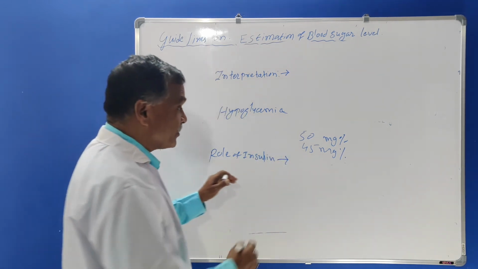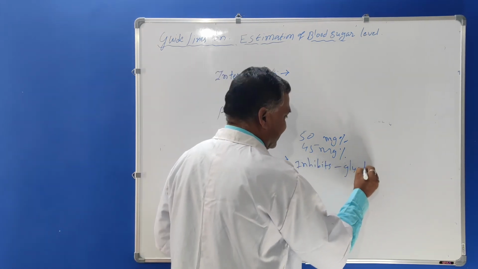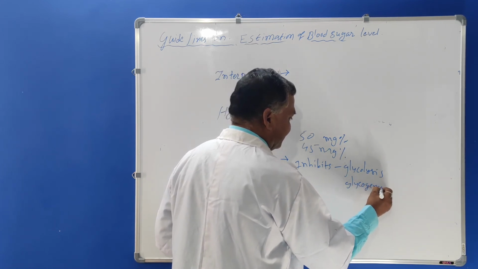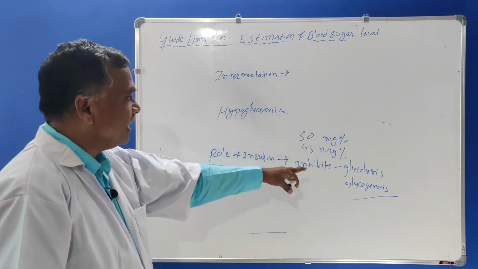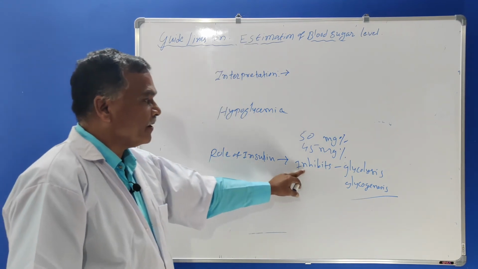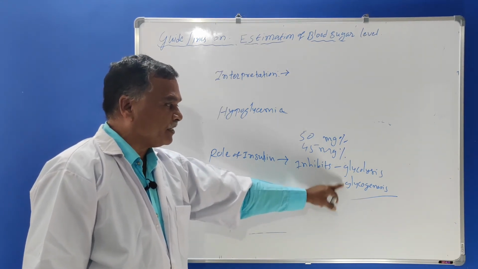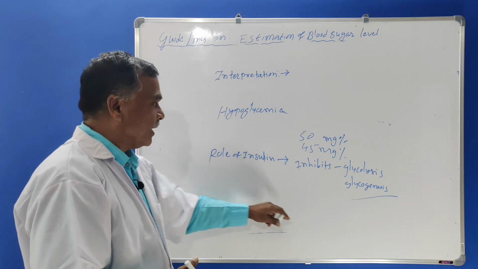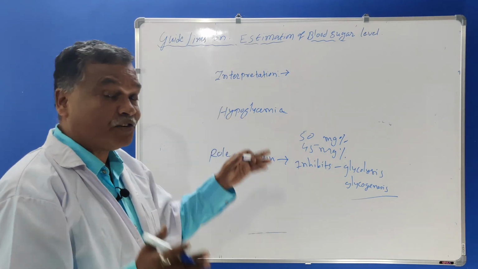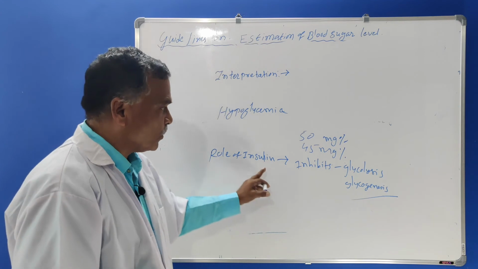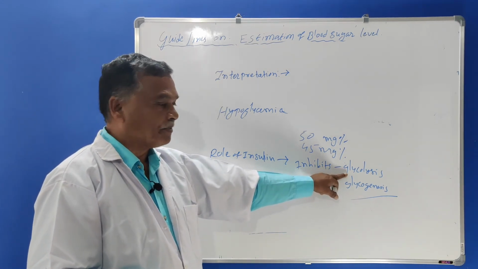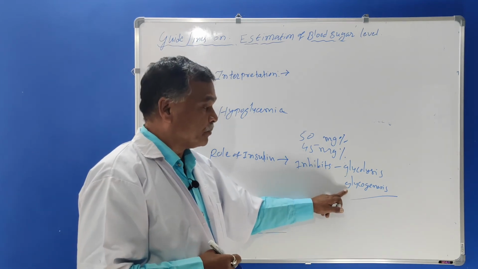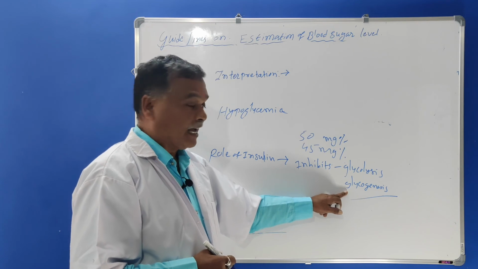it will inhibit glycolysis and glycogenesis. So I told you that the role of insulin will be there. It inhibits glycolysis and glycogenesis. What is glycolysis? The breakdown of glucose to pyruvate. But here in the hypoglycemic condition, glucose is required. Therefore, it inhibits glycolysis. And glycogenesis is a process where the formation of glycogen takes place.